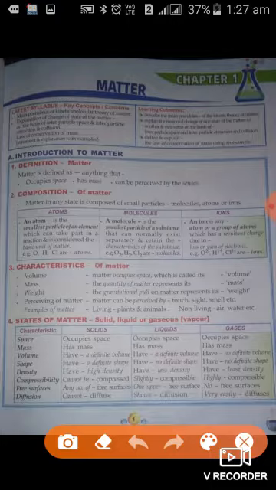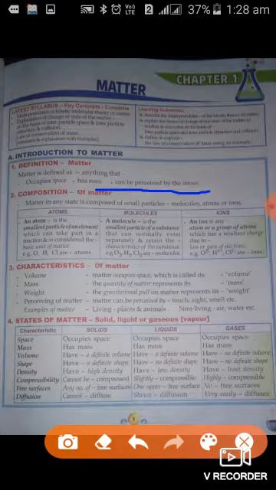Definition of matter. Matter is defined as anything that occupies space, has mass, and can be perceived by senses. Means there are five senses. Through any sense we can easily feel any type of thing, then that will be matter.